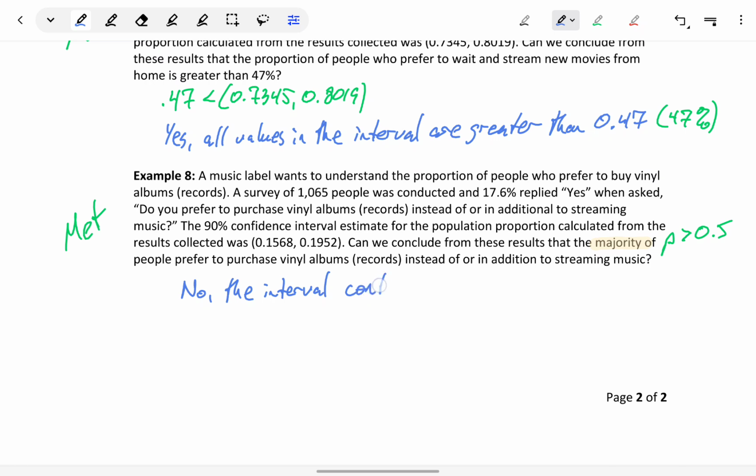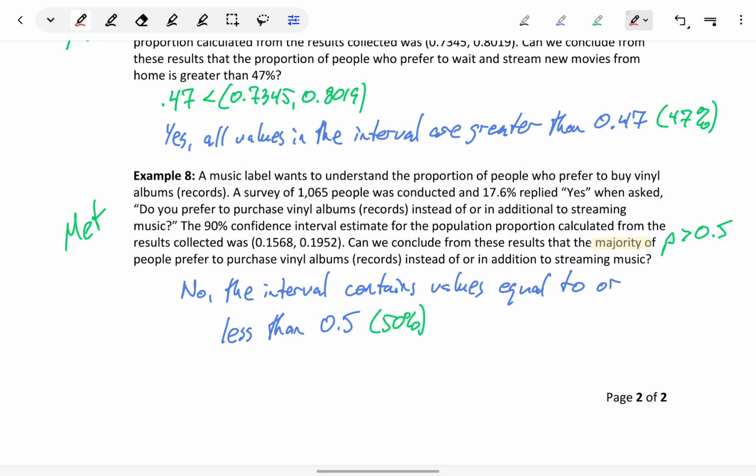The interval contains values equal to or less than 0.5, in this case really only less than 0.5, which is the same thing as 50%.